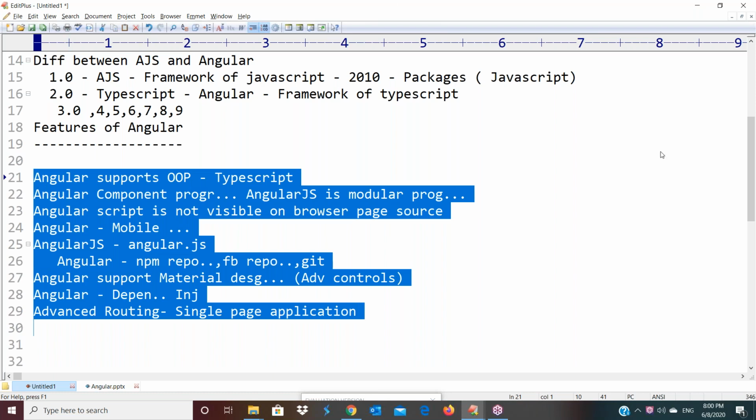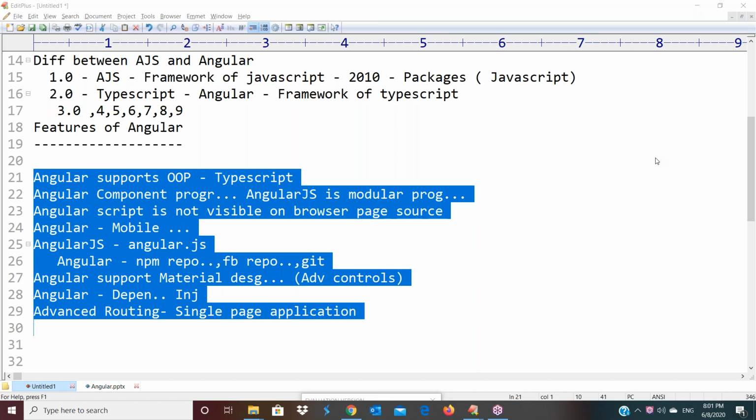Is it clear? Now tell me, what is AngularJS? It is a framework of JavaScript. If anybody asks you that question, what is AngularJS, you should say framework of JavaScript. What is Angular? Framework of TypeScript. Yes. So from which version onwards are you calling it Angular? Angular 2.0. Yeah. Answer this question.